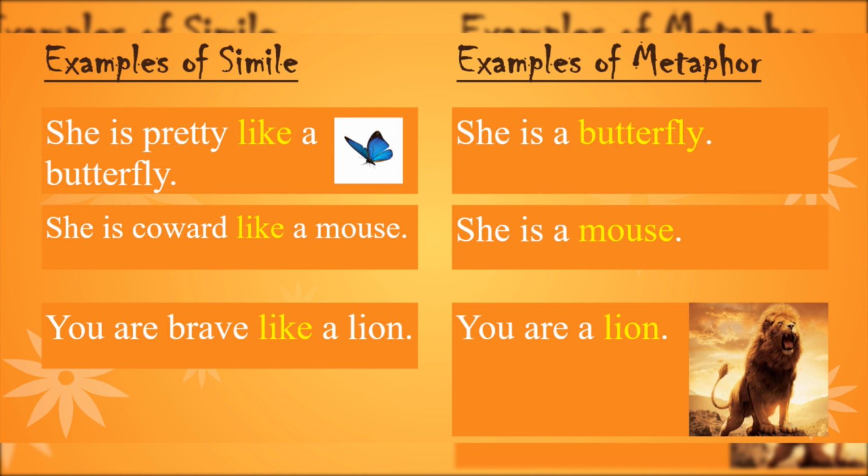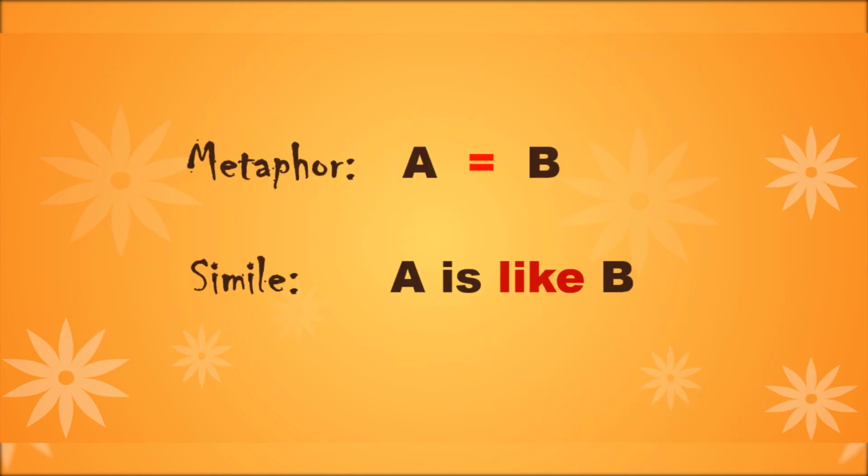brave like a lion. In the end, again I'll tell you the difference between metaphor and simile to the point. In a metaphor, one thing is another. In other words, you can say that when you paint a picture by saying that something is something else, you use a metaphor. In a simile, A is like B. We can say when you use a simile, you say that something is like or as something else.